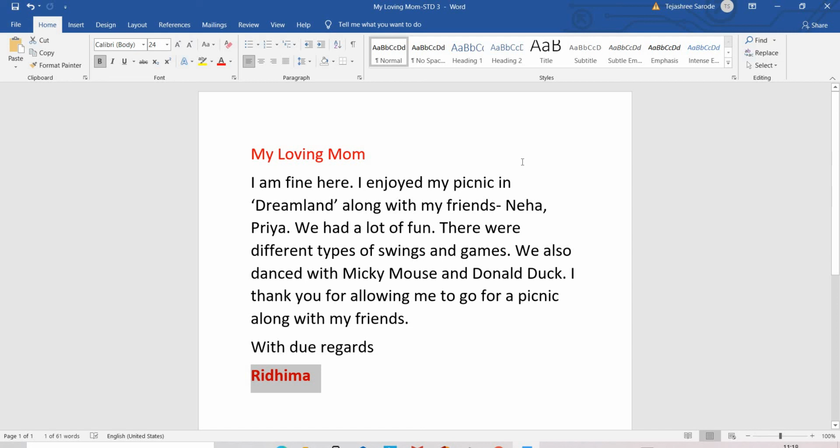Complete this practical in Microsoft Word and send the picture of your output document. If you have any query, any doubt, write in the comment box.